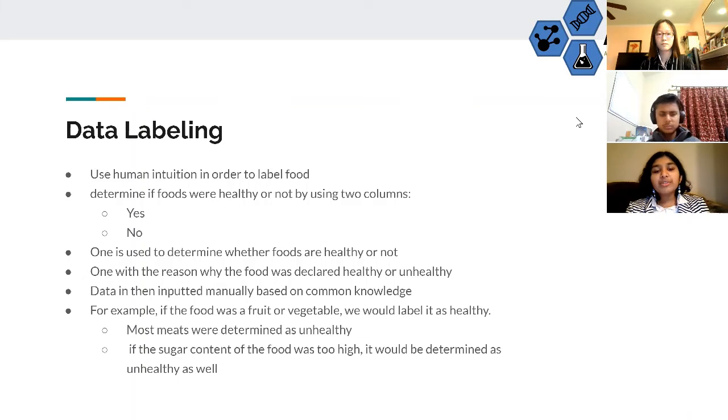For example, if the food was a fruit or vegetable, we'll label it as healthy. Most meats are determined as unhealthy, and if the sugar content is too high, that will be determined as unhealthy as well.